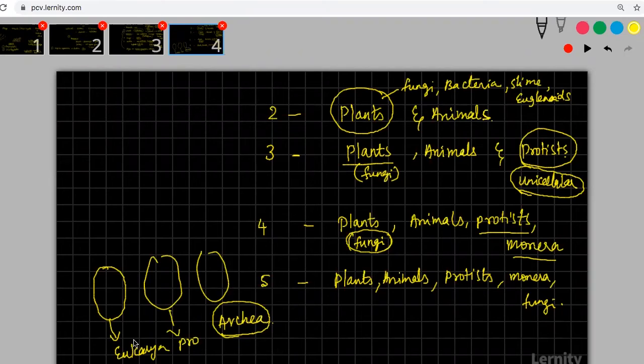Is there any unique kingdom classification? No. There is no unique kingdom. Always it started with duality: plants, animals.